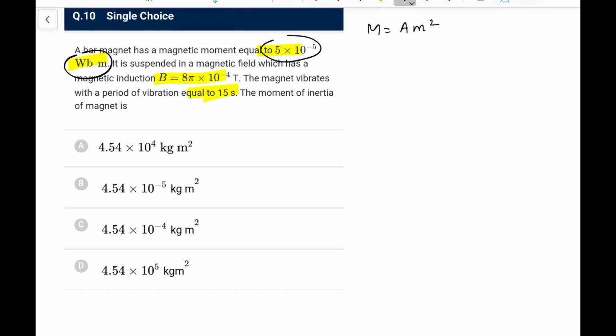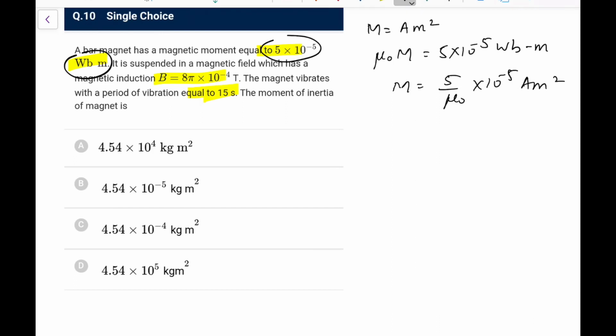So this Weber meter is not exactly the unit we talk of for M, it is basically the unit of mu naught times M. So this mu naught times M is given as 5 into 10 to the power minus 5 Weber meter. So this is a catch. I have not seen such a question previously, so this might trouble you. So the value of M would be 5 upon mu naught into 10 raised to the power minus 5 ampere meter square, that you can write in your normal units.